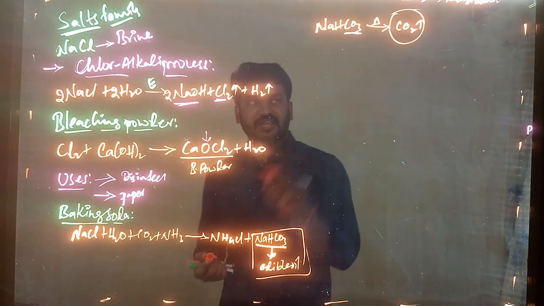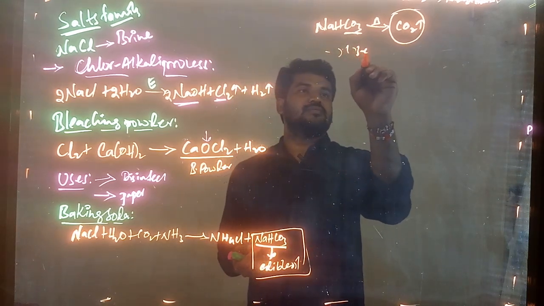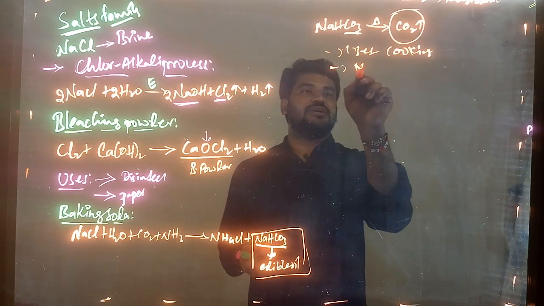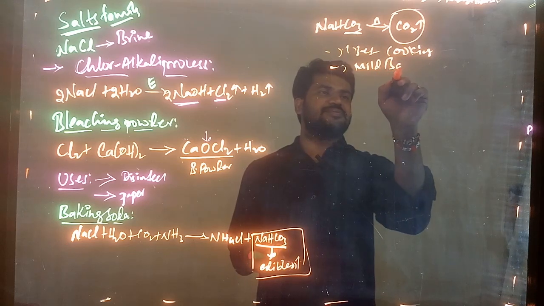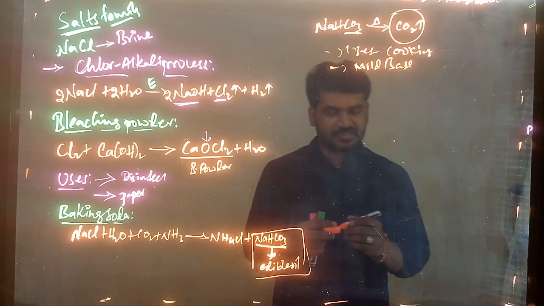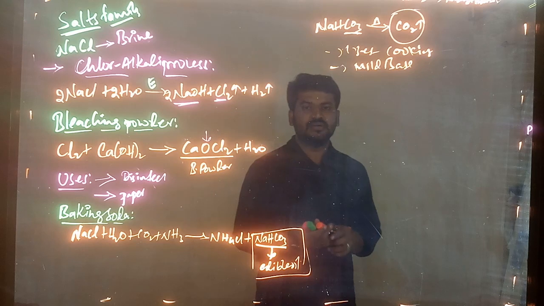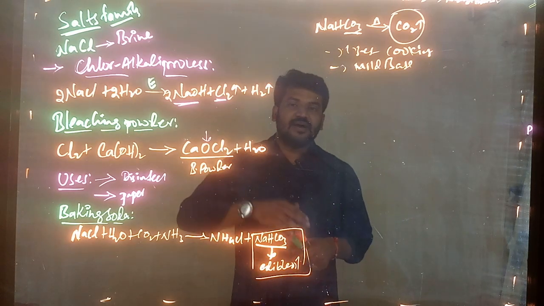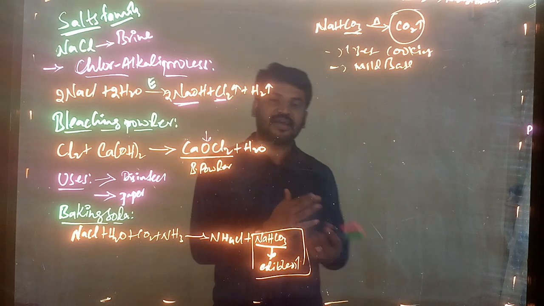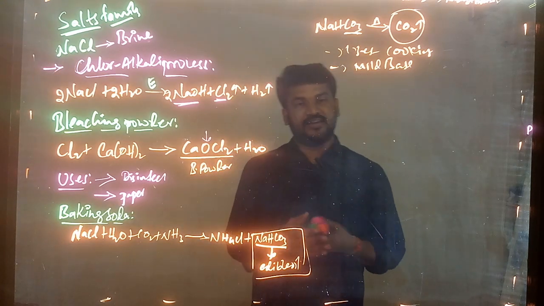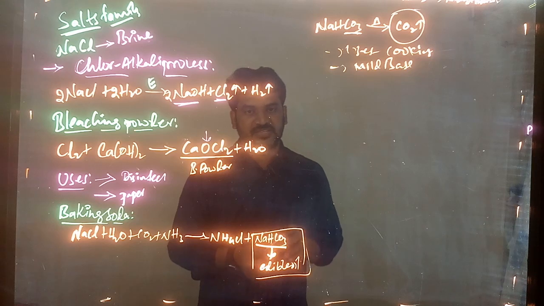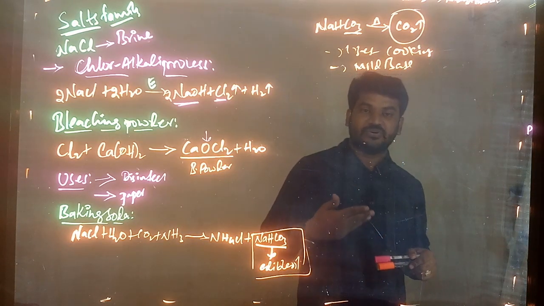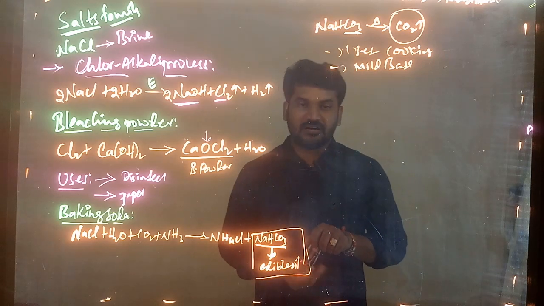So that is what baking soda is used for in cooking. And next, it is a mild base. Mild base means weak base, right? So we can use this baking soda as an antacid. In the topic of antacid we discussed this. In the place of milk of magnesia, in the place of ENO, we can use this baking soda.